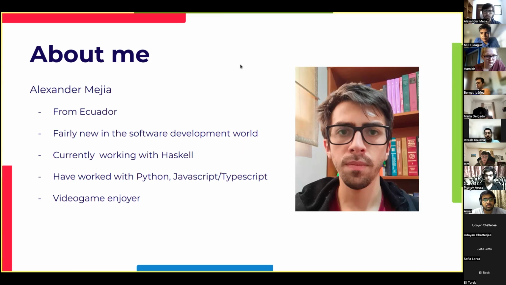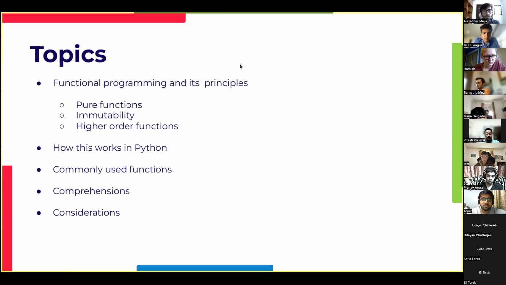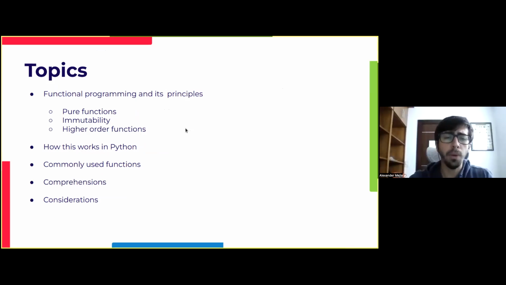Let's go ahead and talk about the topics. So what are we going to cover today? Well, today we are going to have a general introduction of functional programming as a concept and some of its principles. I'm going to focus mainly on pure functions, immutability, and higher order functions. And then with these principles, we're going to match them on how we work with them in Python. We'll take a look at some of the challenges and also how we achieve them in general.